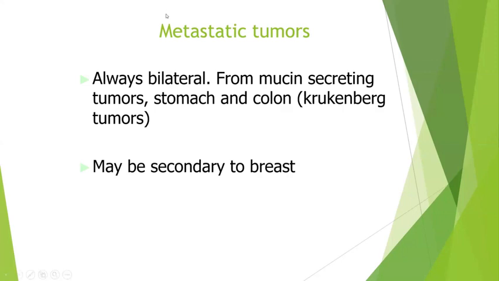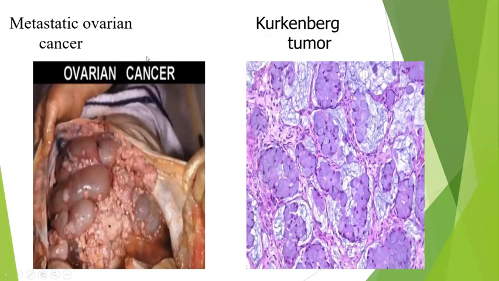Then comes your Krukenberg tumor, which is a metastatic tumor, usually arising from the GIT, from the stomach or the colon, or it can be from the breast. So this is a mucinous adenocarcinoma which is infiltrating the ovaries and the peritoneum.